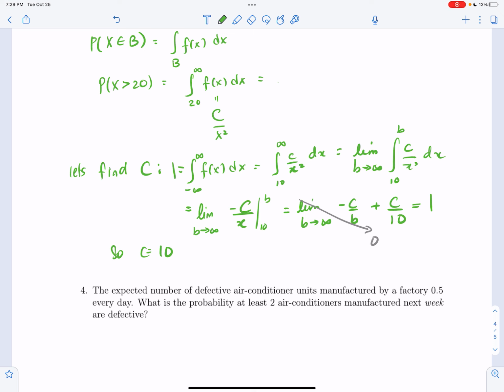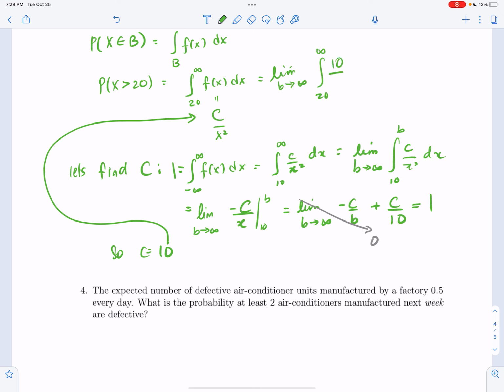All right, so then you can plug this in. So now you have the integral from 20 to infinity of 10 over x squared dx. And I'm just going to write this down. What do you get?